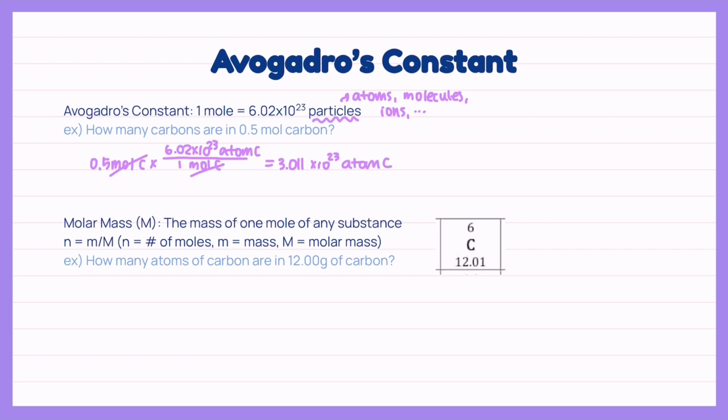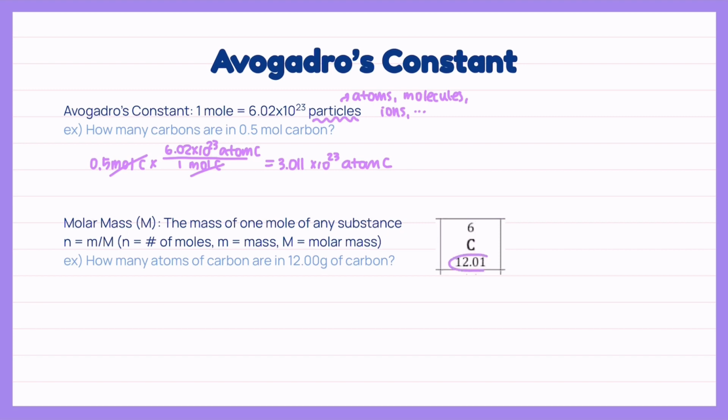Molar mass, indicated as an uppercase M, represents the mass of 1 mole of any substance with the unit of gram per mole. It follows the equation n equals small m over big M, in which n represents the number of moles, small m represents mass, and big M represents the molar mass. To give an example, to answer the question, how many atoms of carbon are in 12.00 grams of carbon, we need to use the molar mass.